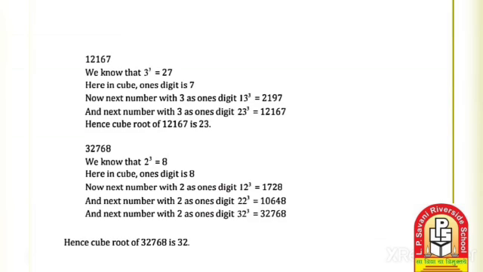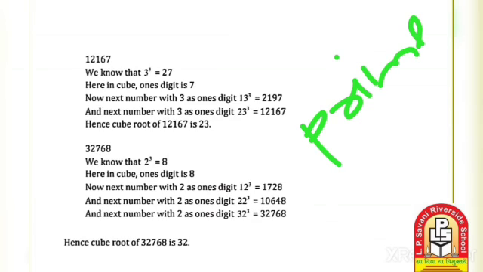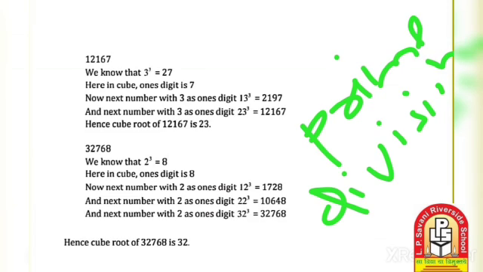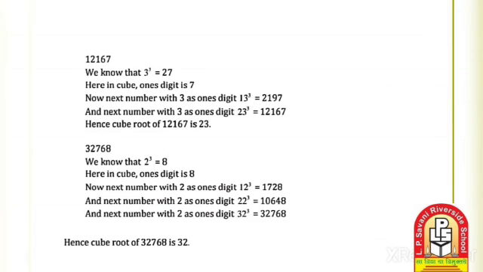These shortcut tricks must be used there, because they are time-saving methods. So just focus on those methods. We learned the prime factorization method and the division method. These two methods are helpful to solve any kind of example of cube and cube root. Okay, thank you so much.